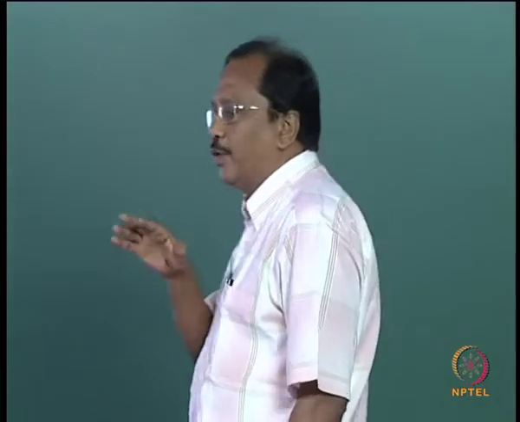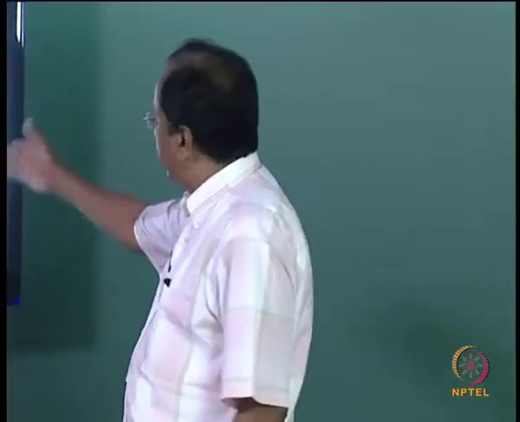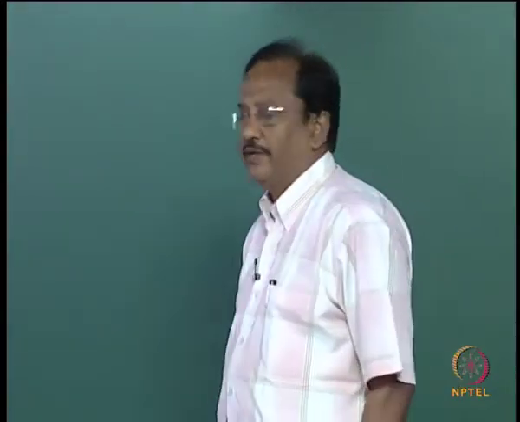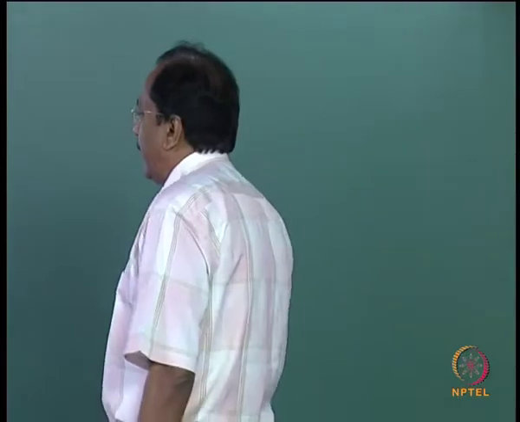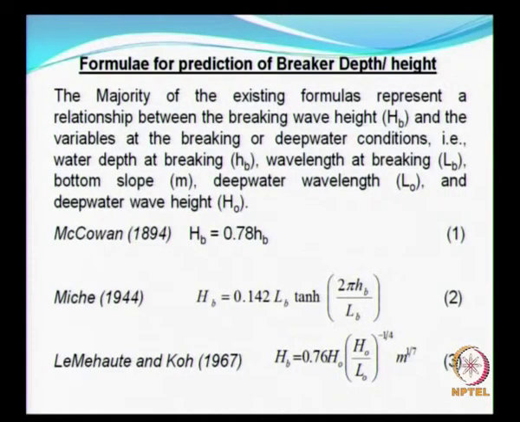For example, if you know a certain location where the wave is breaking, in the shallower waters, from that depth you can easily find the wave height at that point, governed by this relationship. Mackay's criteria, as early as 1944, gives a relationship between wave height, water depth and of course breaking wavelength.